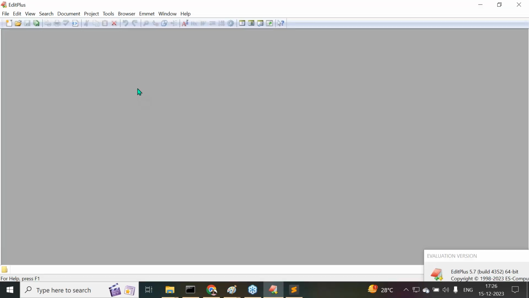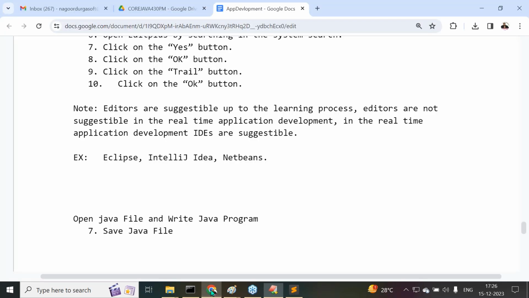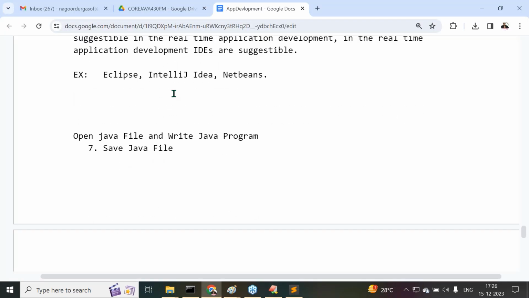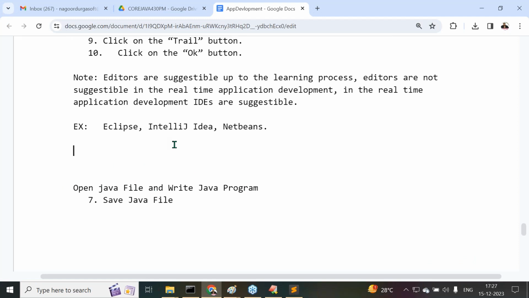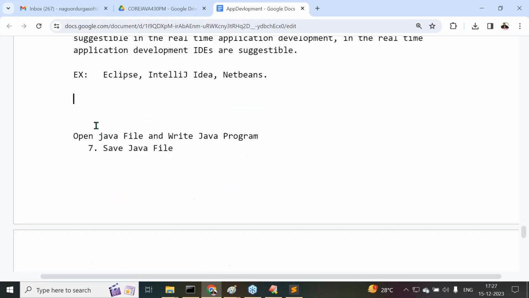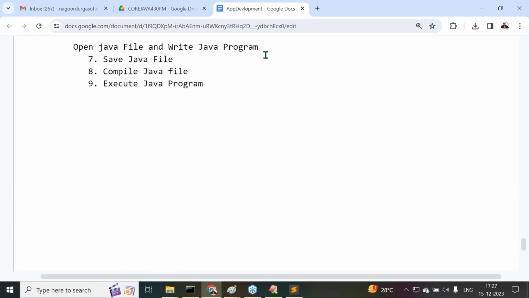The same thing I want to prepare through Edit Plus. Right or not? Alright, so now understand this clearly. After understanding this point, the next step is to open a Java file and write a Java program. Under the next step, I'm going to provide this content. See, observe carefully. Open Java file and write Java program.